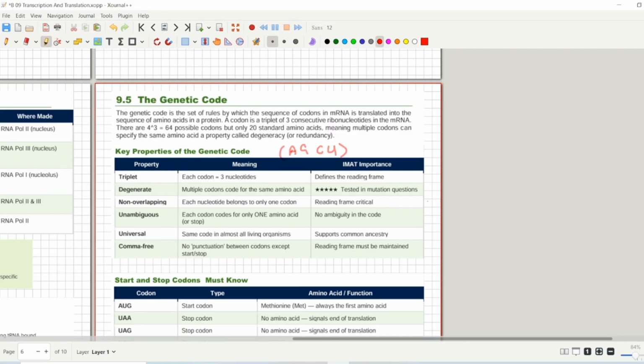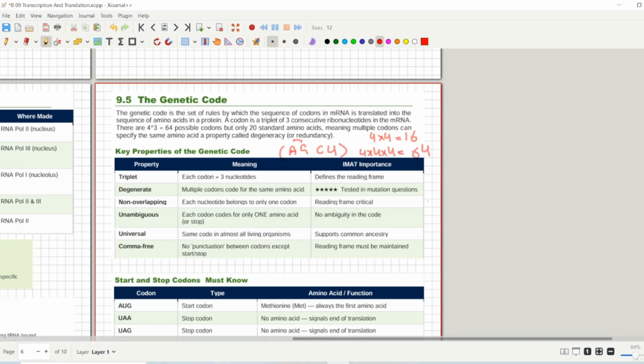It is also not feasible if only 2 bases are involved. If only 2 bases were involved, you would have 4 times 4 equal to 16 possible codons, right? But 3 bases are sufficient. With 3 bases you will have a total of 4 times 4 times 4 equal to 64 codons.